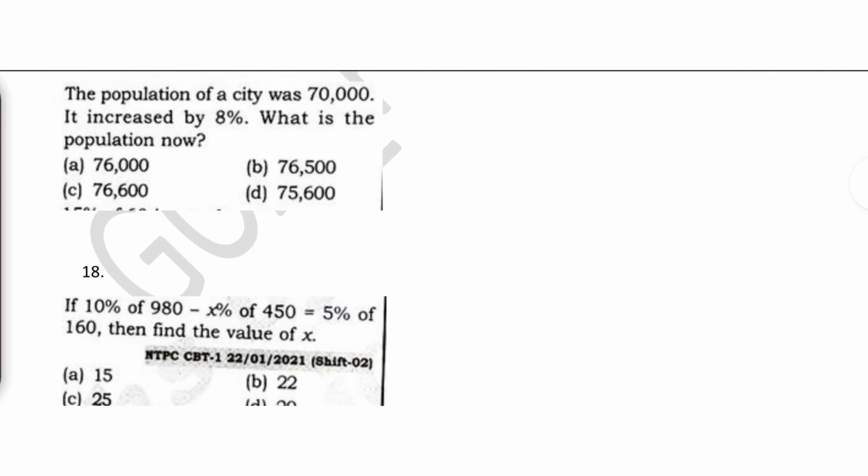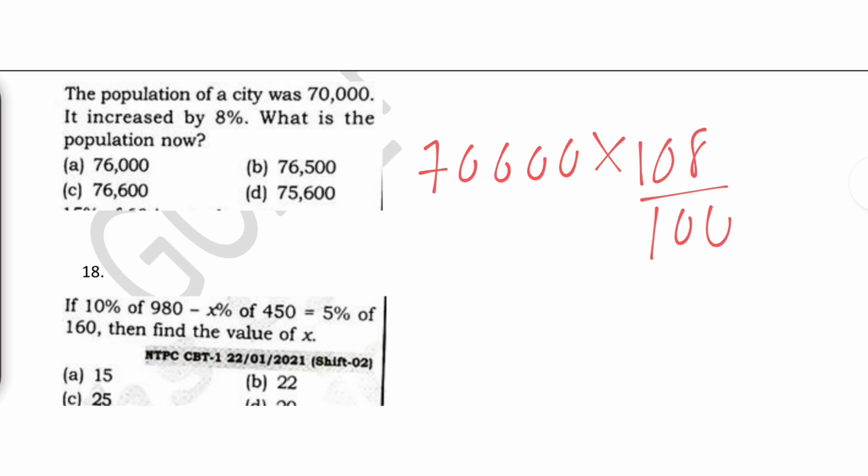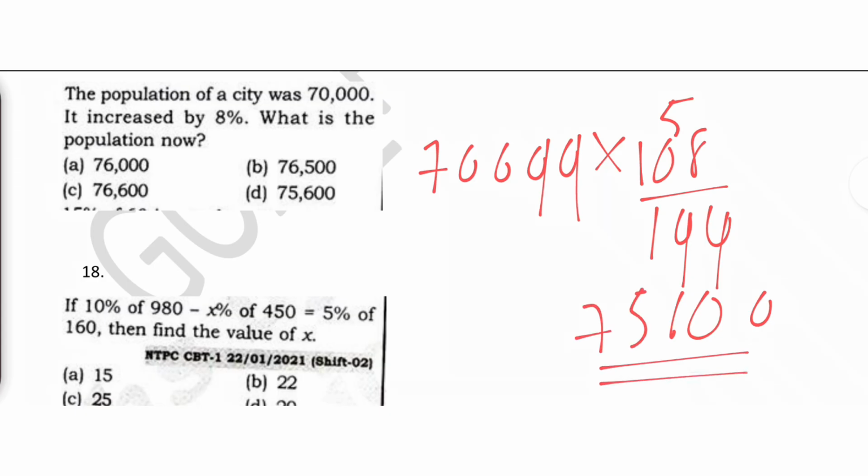The population of a city was 70,000, and it increased by 8%. It increased by 8%, so it becomes 108 by 100. Okay, what is the population now? These zeros get cancelled and we have this 0. 7 8s are 56, 7 0s are 0, and 7 1s are 7. Okay, so how much is it now? 75,600.